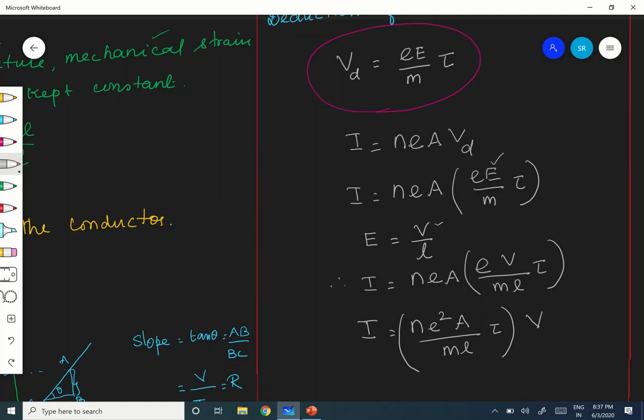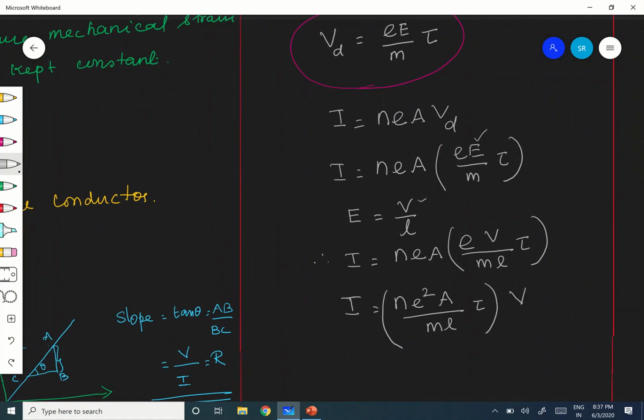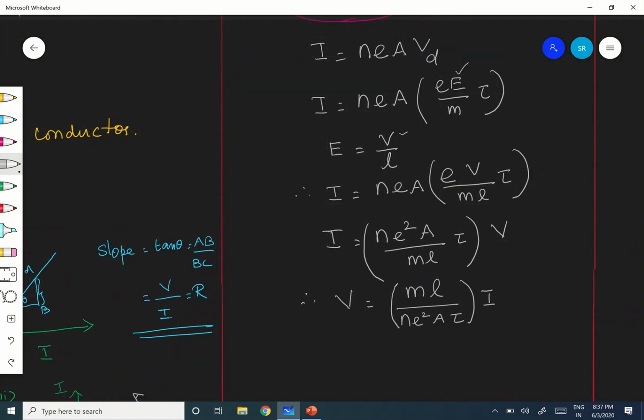From the concept of drift velocity, I have brought the same thing in terms of I and V. Therefore, what is V? V is equal to m L divided by n e squared A tau, times I. Are you following? So this is equation number 1.